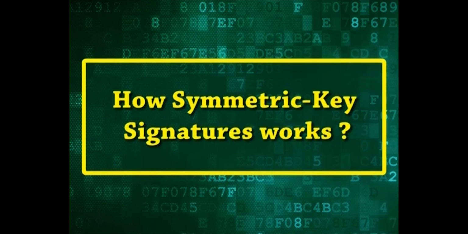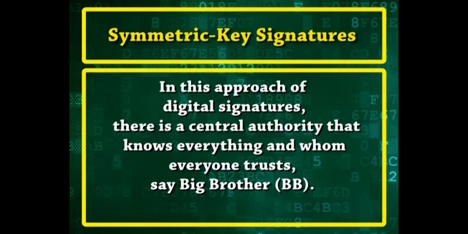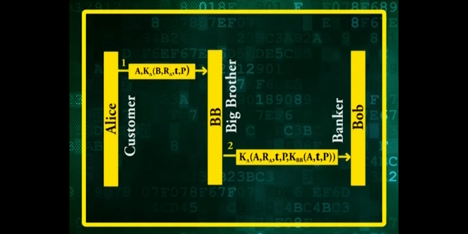Now, first let us see how symmetric key digital signatures work. In this approach, there is a central authority that knows everything and whom everyone trusts, say Big Brother BB. Let us assume that Alice is a customer and Bob is a banker. Each user then chooses a secret key and carries it by hand to Big Brother's office. Thus, only Alice and Big Brother know Alice's secret key KA.